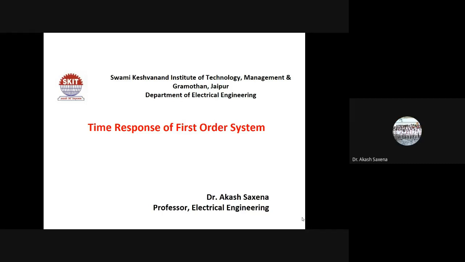Discussing a very important characteristic of the control system, which is the time response of a first order system. In a time domain analysis, the response of a dynamic system to an input is expressed as a function of time. Whatever the response of the system, R(t) must be equal to f(t), and it can be a linear function at plus b, a parabolic function at square plus b, or anything. So the time response of the dynamic system may be represented as a function of time.